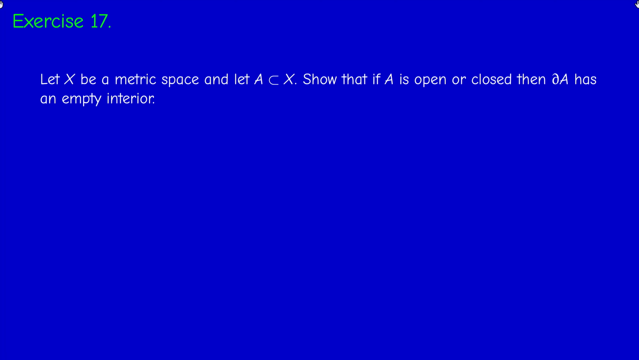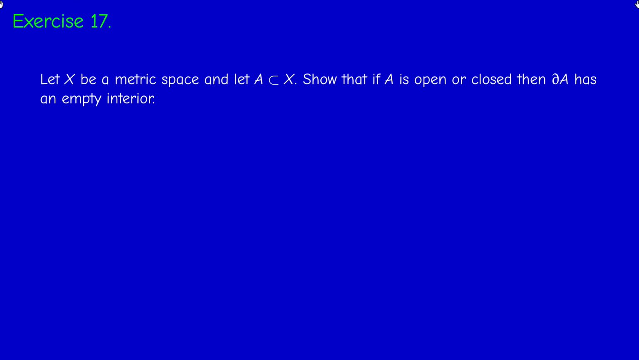Last exercise, we have also a subset A of a metric space, and you have to show that if A is open or closed, then the boundary has an empty interior. It's not always true, because if you take A to be the rational numbers, then the boundary is R, and the interior of R is R. So it's not true. But Q is not open. The rational numbers are not open.